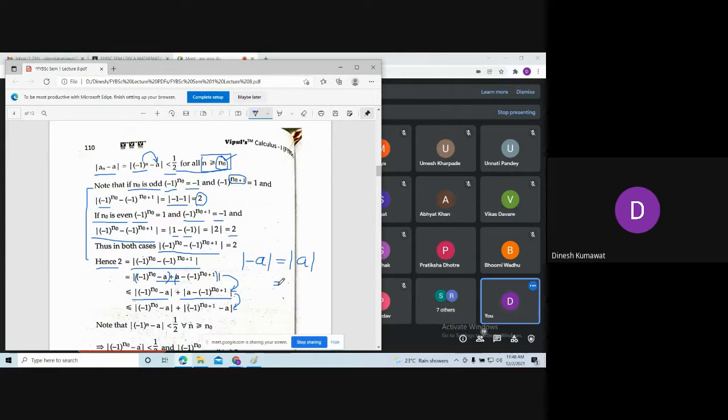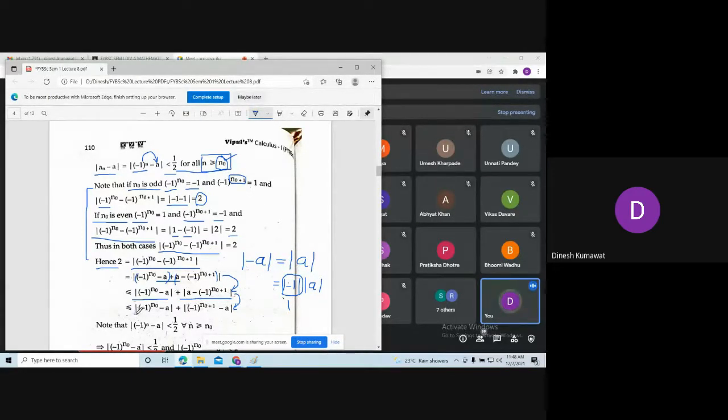So we can do that, because ultimately this gives me minus 1 in one modulus and a in another modulus. So we know about this modulus, this gives me exactly 1. So we can always do like this inside the modulus.